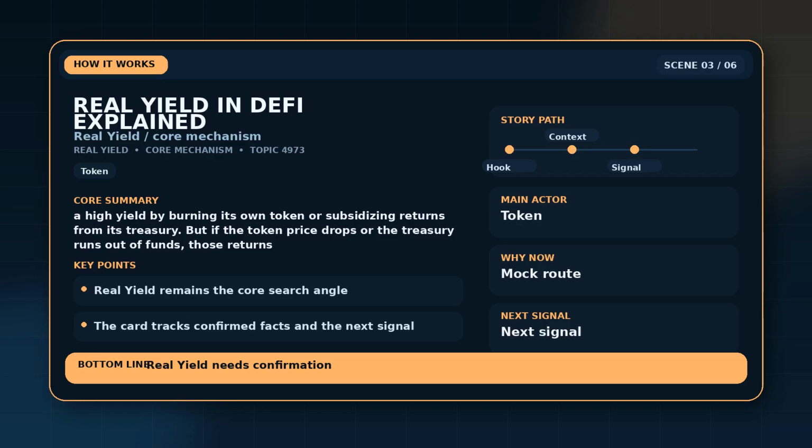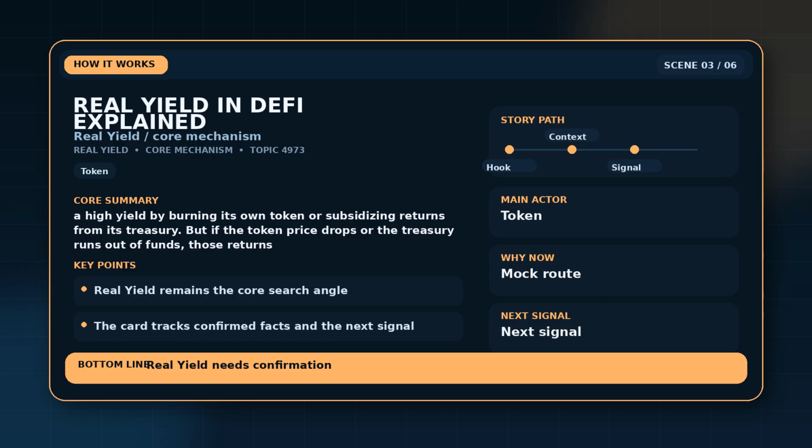a high yield by burning its own token or subsidizing returns from its treasury. But if the token price drops or the treasury runs out of funds, those returns could vanish overnight. This distinction matters because high APYs alone do not always mean a better investment. A lower yield backed by recurring usage may be healthier than a much higher APY funded by inflationary rewards.